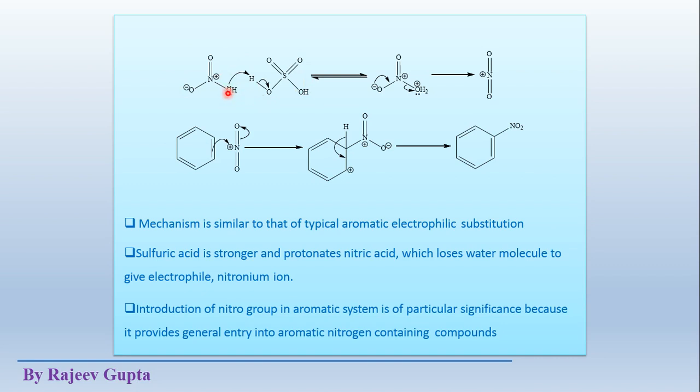What will happen is that the base provides a lone pair and captures this hydrogen as an H+ ion, and these electrons shift towards this side. This works as a base in this reaction and this works as an acid. Due to this electron shifting towards hydrogen, we get an OH2+ group, and after this the OH2 is removed as a stable H2O molecule. How does it get removed?